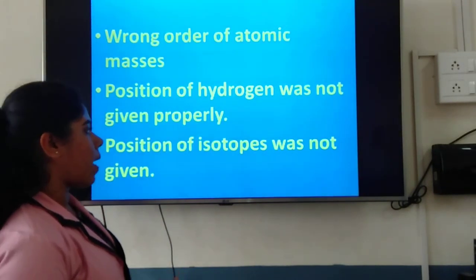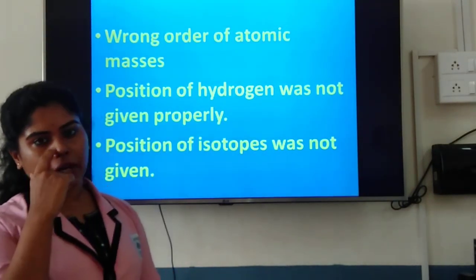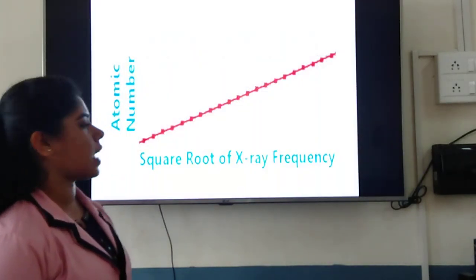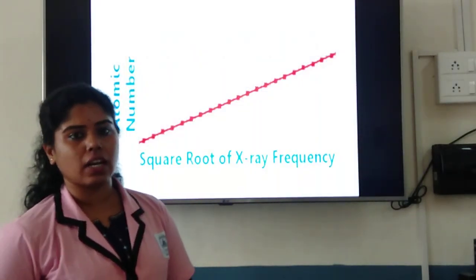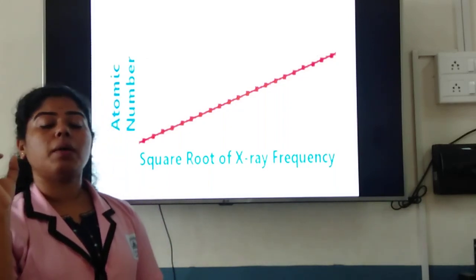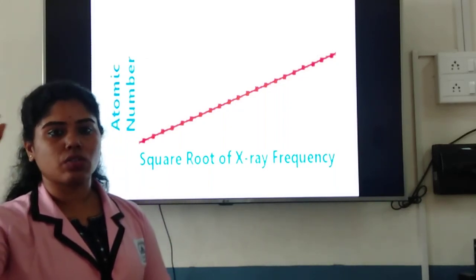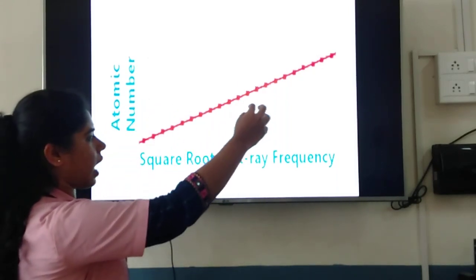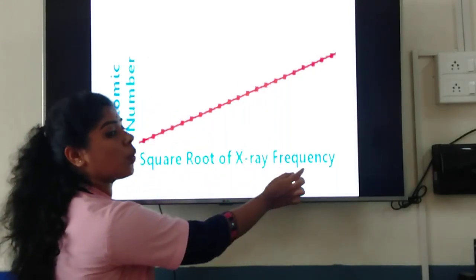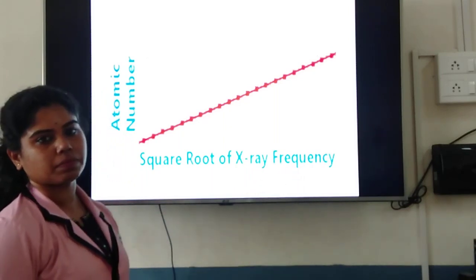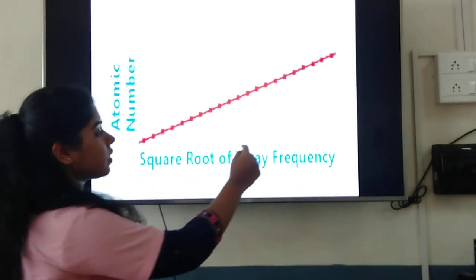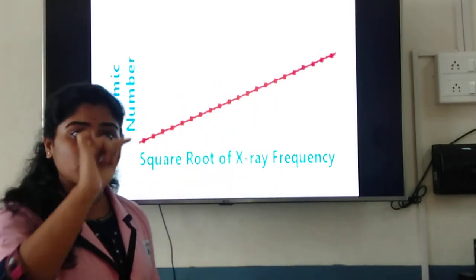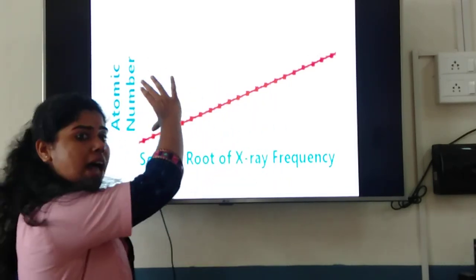So these were the drawbacks of Mendeleev's periodic table, and this was sorted out by a scientist, that is Henry Moseley, in 1913. What does he do? He passes the X-rays through the elements and then identifies the plot of a graph, wherein he takes the frequency of the X-ray. So he takes the frequency as root of mu. I hope you remember the symbol root of mu, with the atomic mass first.